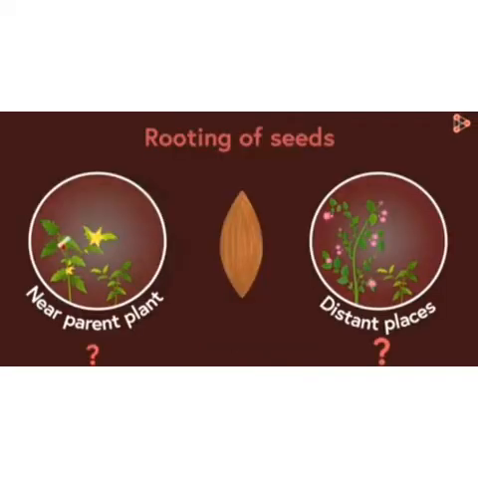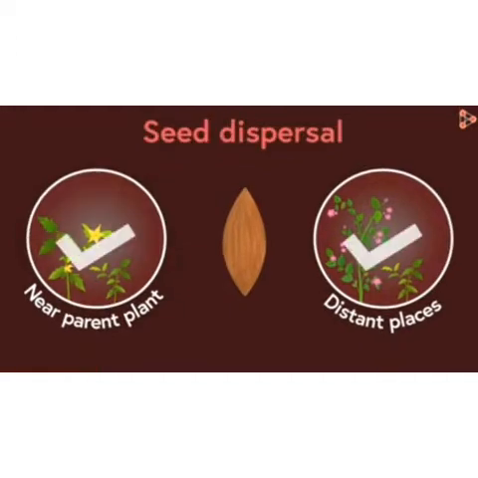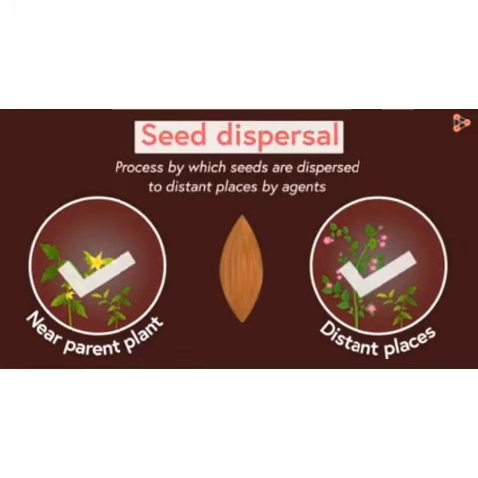Now, the question is how the seeds are spread and where the seeds are spread. Are the seeds spread near the parent plant or in distant places? So here comes the term seed dispersal. So what do you mean by seed dispersal? It means the process by which seeds are carried to distant places, to other places by certain agents, that is known as what? Seed dispersal.